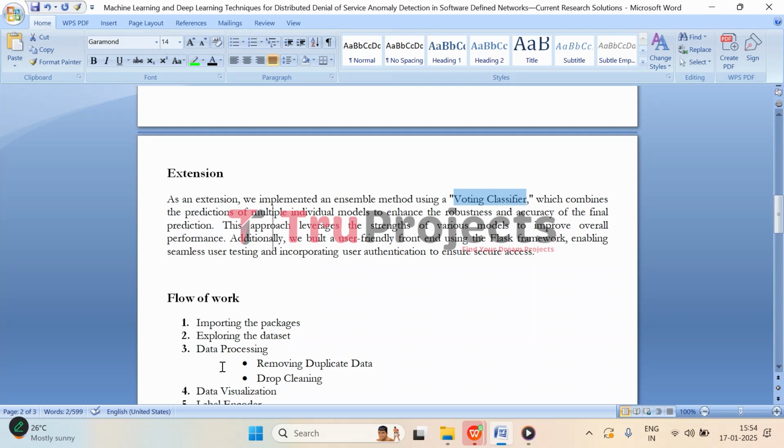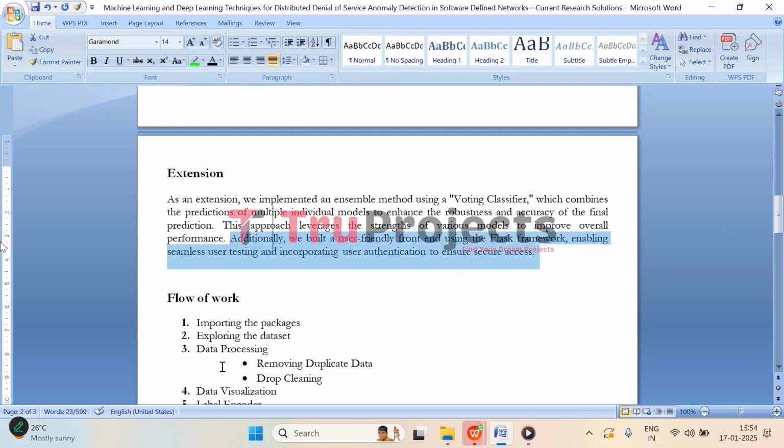So the idea behind this is different models have different strengths, and by combining them, we can create more robust and accurate prediction. The method takes the output from each individual model and aggregates them, improving the overall performance of the system. And we have also developed the front end using Flask framework.